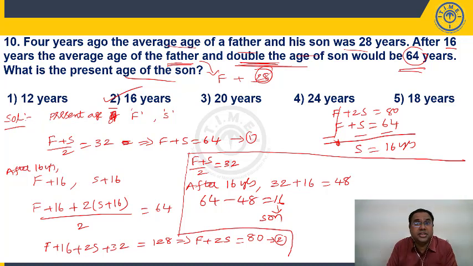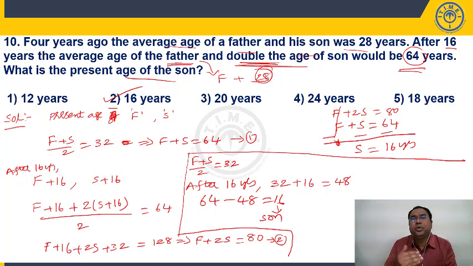But how much is given? 64. How much extra are you getting? 16. Why are you getting 16 extra? Because after 16 years, I am taking father and double the age of son. So whatever extra I am getting, that is because instead of 1 S, I am taking double, means 2 S, right? S plus S. That 16 extra is nothing but because of that 1 extra S, the son's age. So son's age will be 16. Logically, instead of framing so many equations and solving them in one step, I can answer just like that, a logical approach.